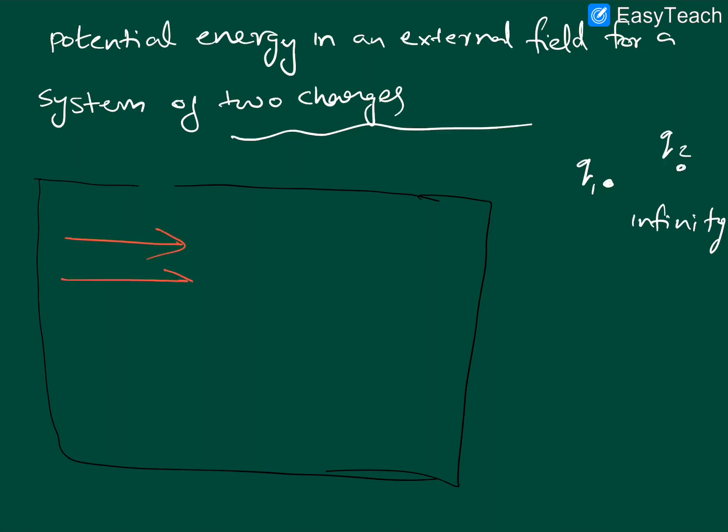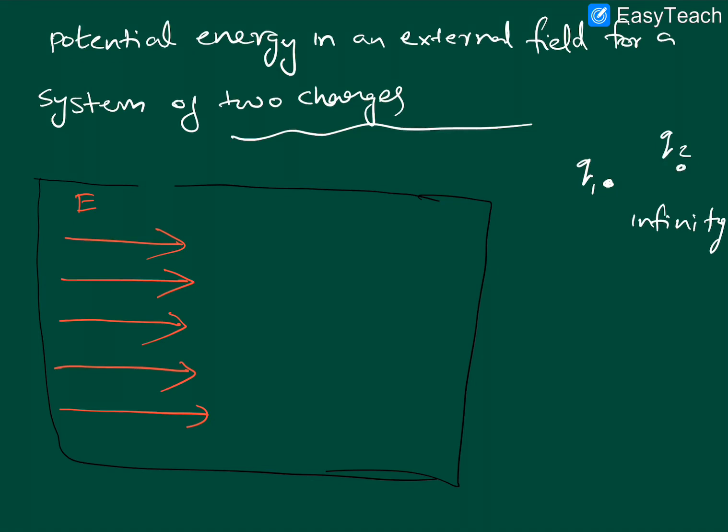There is an electric field in this region with the intensity E. Throughout the region there is a field E, external field.